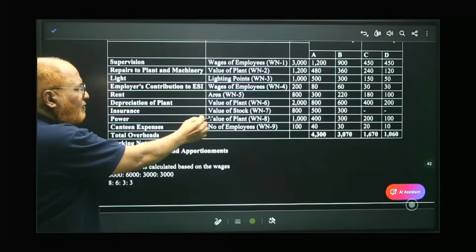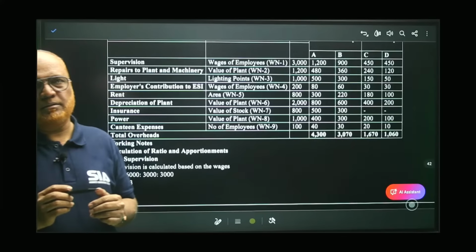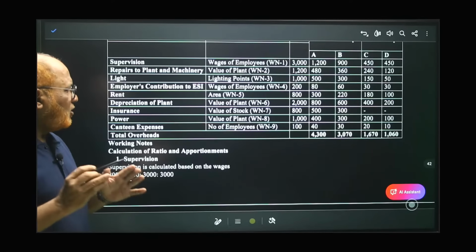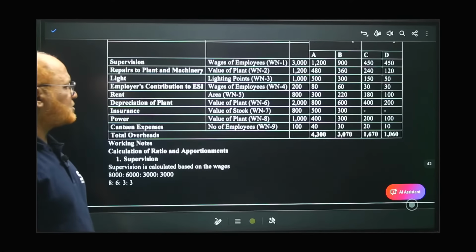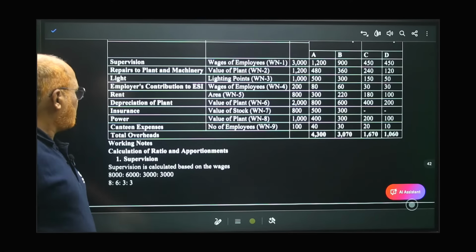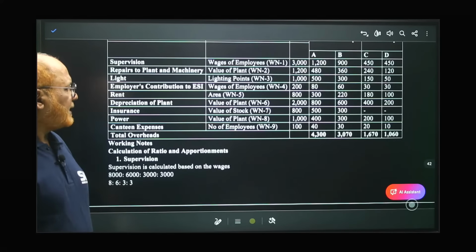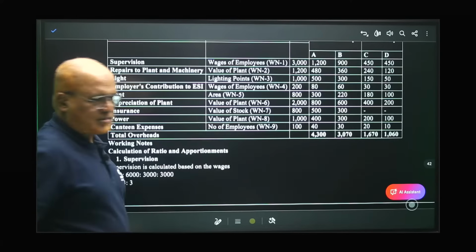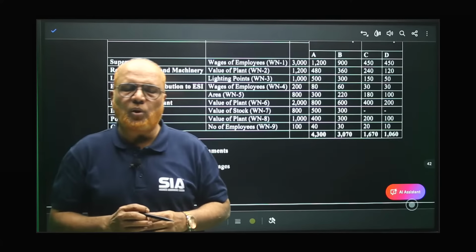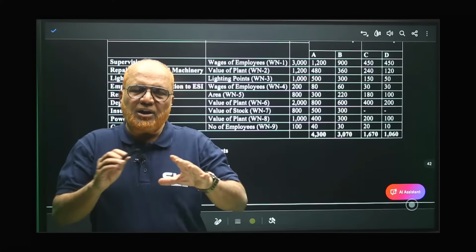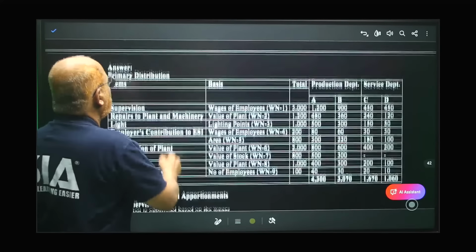Now, power, value of plant. Power will be consumed by the plant. So, the value of plant, in that ratio we divide 1000, that is power expenses. Then next one is canteen expenses. Canteen expenses are given in the problem, 100. Who will take the benefit from canteen? Employees. So in the ratio of employees, we are dividing the canteen expenses.